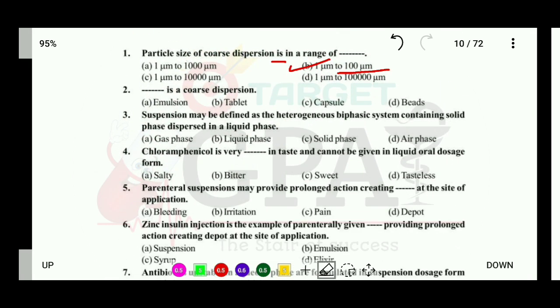Okay, question number 2. Which of the following is a coarse dispersion? Options are here: emulsion, tablet, capsule or weeds. So the answer is that emulsion is a coarse dispersion. It is a coarse dispersion.